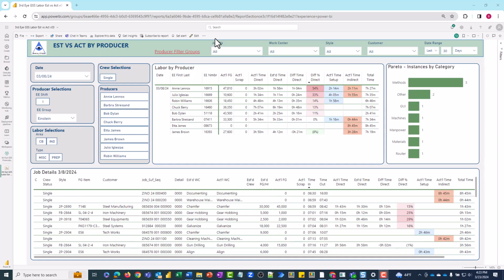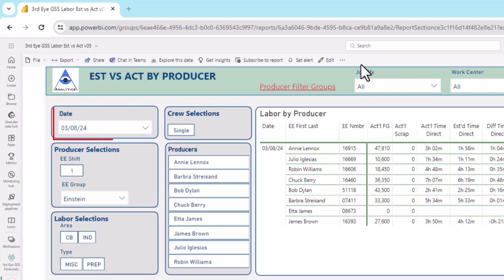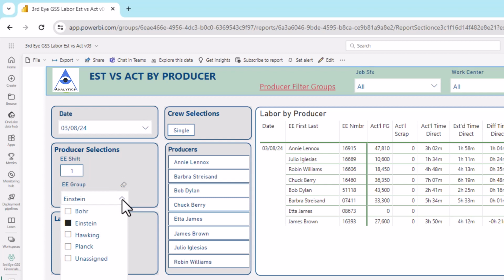In contrast, Third Eye has developed powerful tools that build on the data collected by Global Shop and highlight actionable opportunities for improvement. If you want to improve productivity, you need to see problems easily and correct them quickly. Let's look at the Third Eye estimate versus actual by producer dashboard. This dashboard enables you to focus on a single day, a single shift, or a single supervisor.